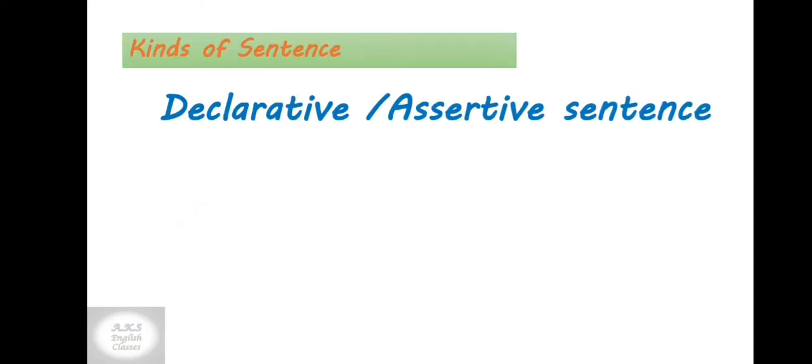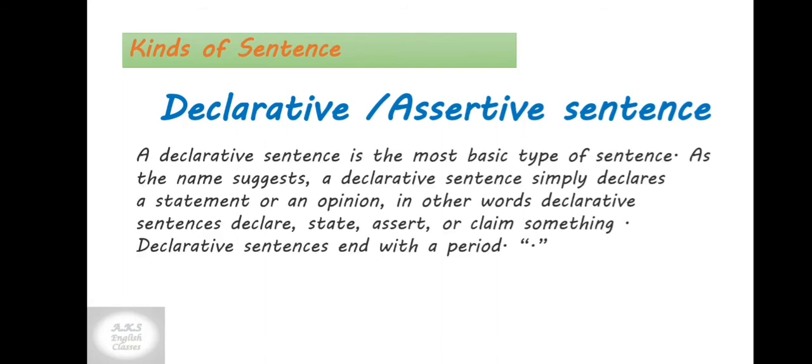So in first kind of classification, we have first declarative or assertive sentence. A declarative sentence is the most basic type of sentence, and as the name suggests, a declarative sentence simply declares a statement or expresses an opinion. In other words, declarative sentence declare, state, assert, or claim something. They are just simple sentences, very usual sentences. And a declarative sentence ends with a period. That means a full stop.